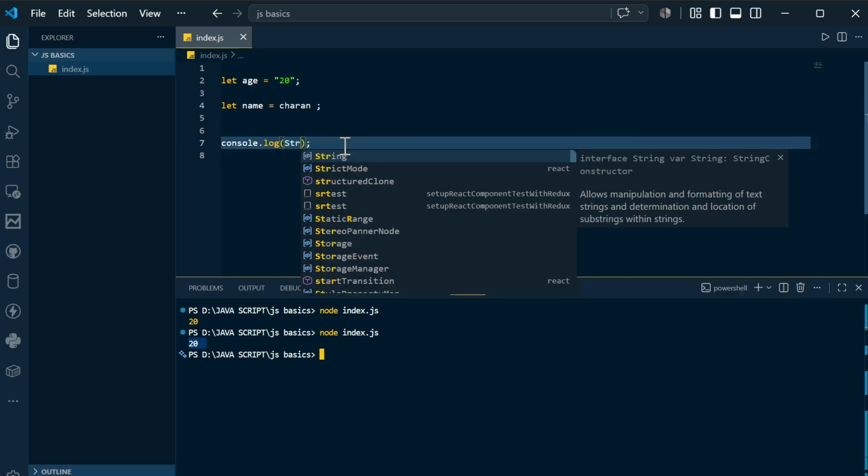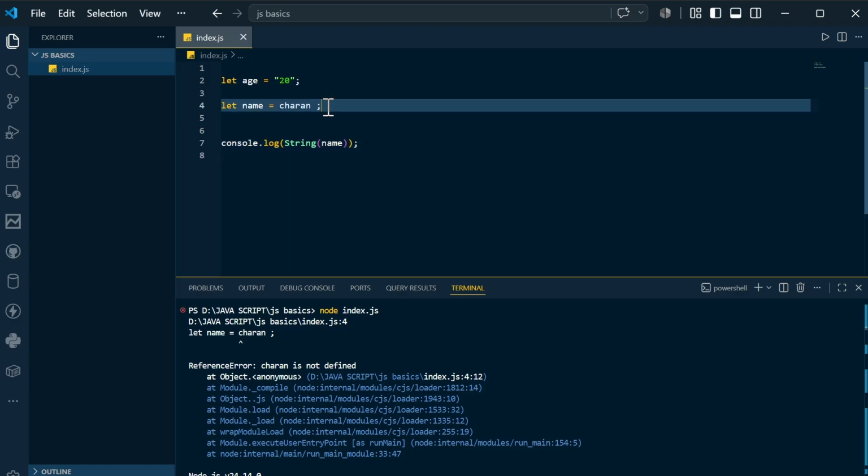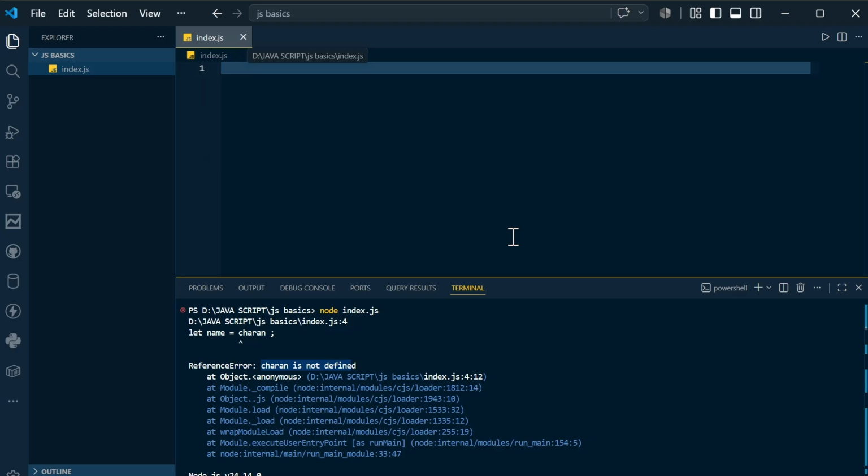Now if you try to print that name, not name, a string of, if you compile and run, it is showing you the first error itself, because I have said interpreted language is a language which will be seen line by line, it is going to throw you an error here itself. It's saying that Charan is not defined. It's thinking that Charan is a variable. So that's the reason you always make sure that you are giving the strings in double quotes. So this is the type conversion.